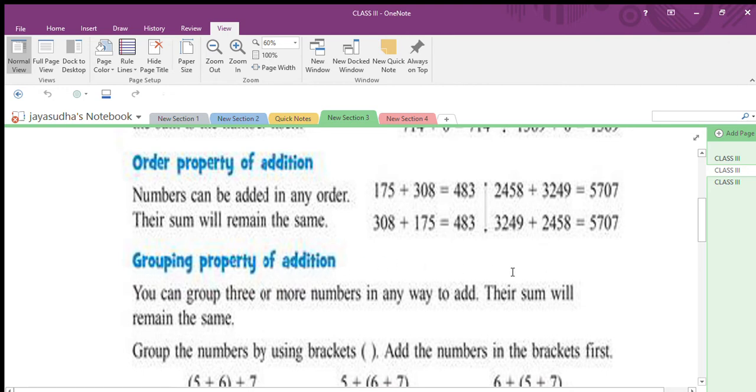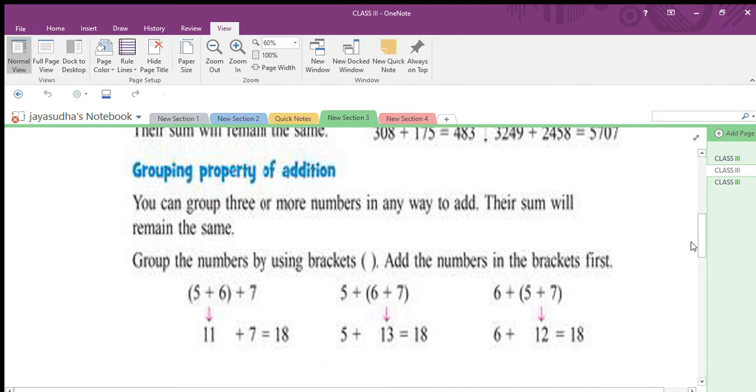Grouping property of addition. Grouping means, what is that? Your friends group. How many friends are in your group? 4 friends. Okay, so that is a group. More than one member is called a group. So here grouping property means what? You can group 3 or more numbers in any way to add. Listen to the words, children: in any way to add, the sum will remain the same.